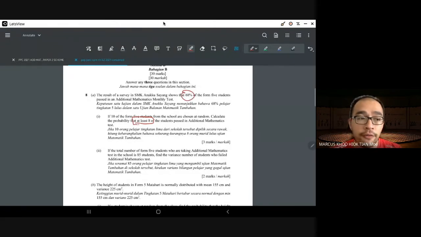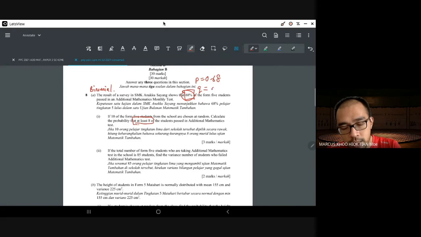If you've answered enough questions, you will know that this is a probability distribution question, and this one refers to binomial distribution. So the P will be 0.68. We convert the percentage into probability, and from there you can calculate the Q, which is 0.32.